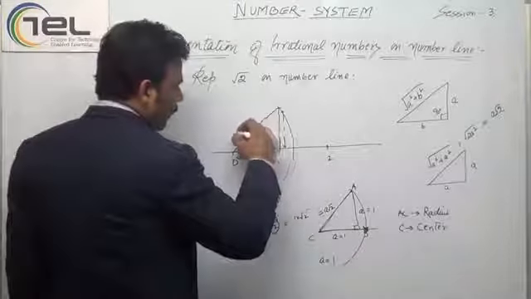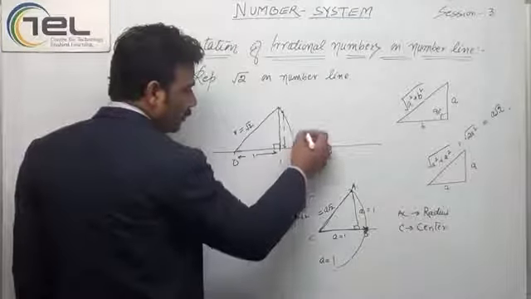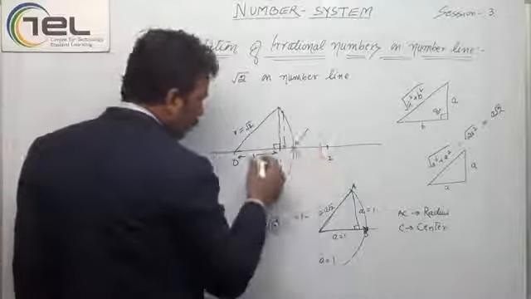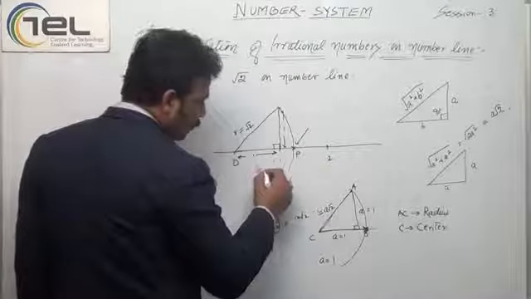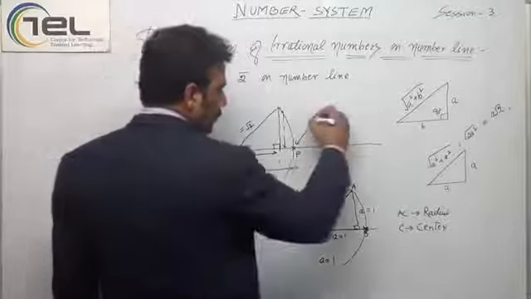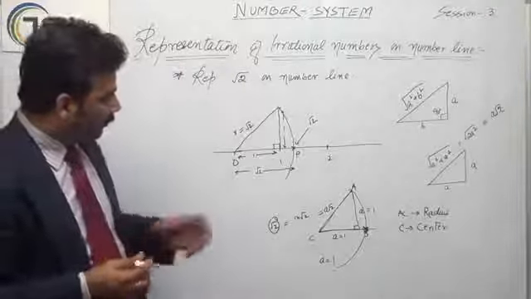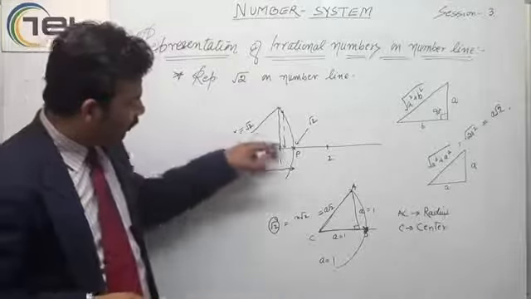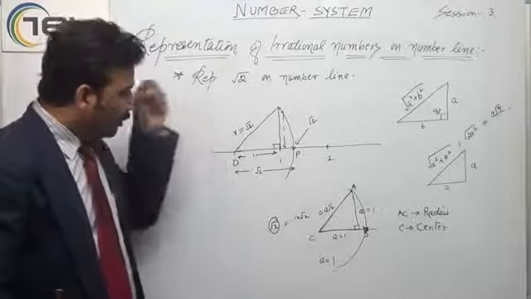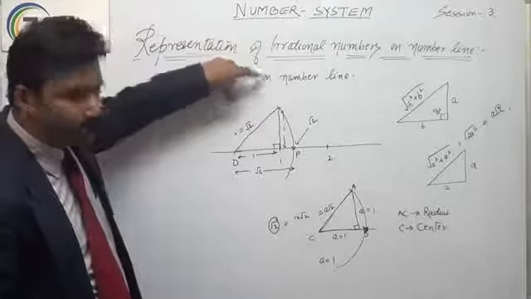This is the radius, so this point P is also root 2, because this will also be equal to the radius. So this is the way in which I can mark the irrational number.